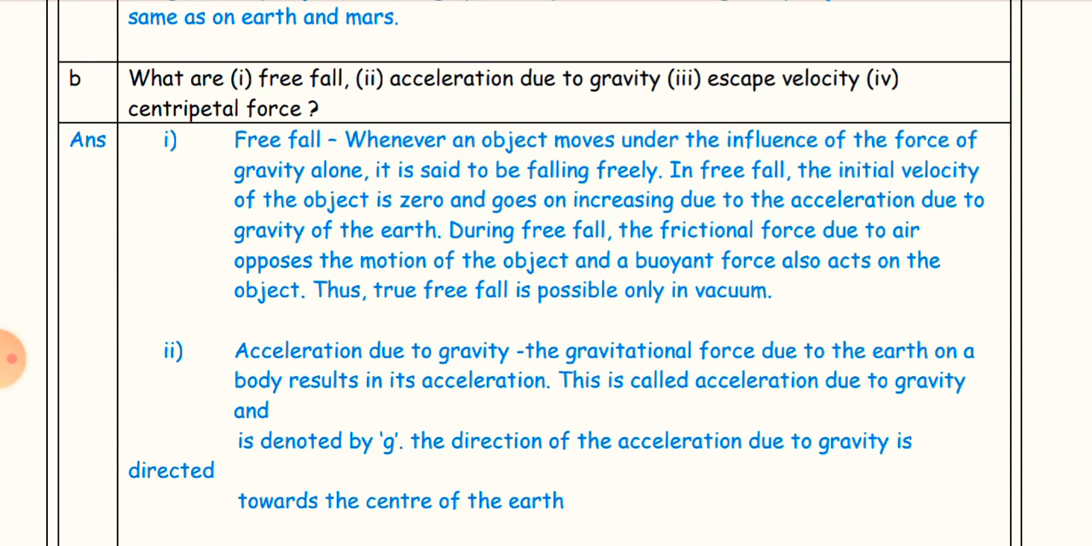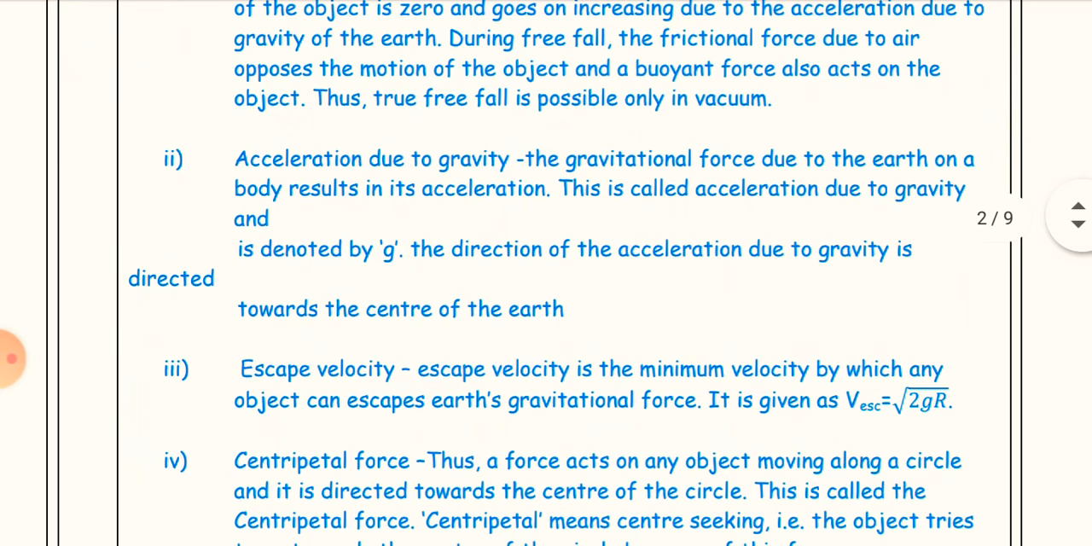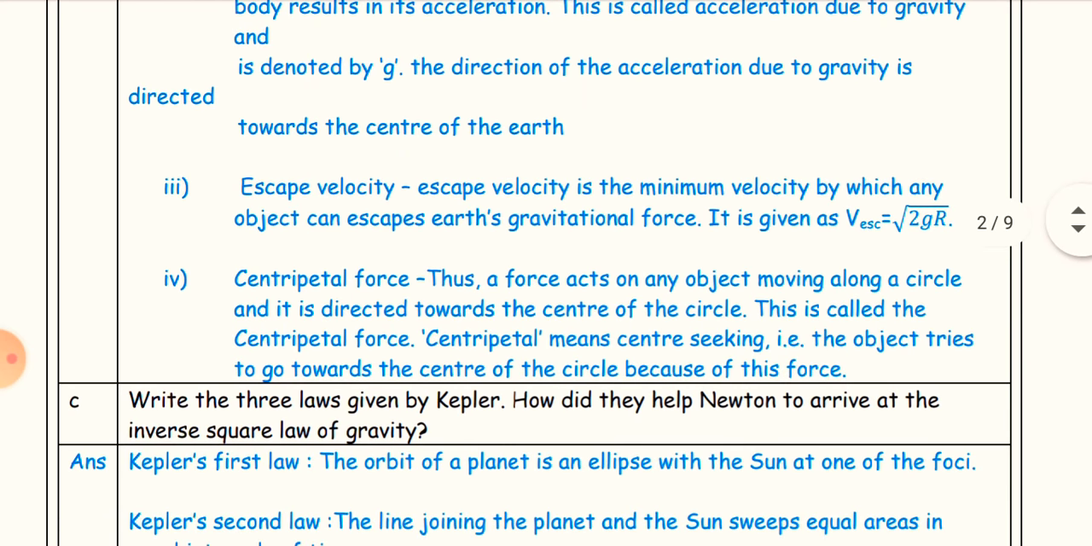Second, acceleration due to gravity. The gravitational force due to the earth on a body results in its acceleration. This is called acceleration due to gravity and is denoted by g. The direction of acceleration due to gravity is towards the center of the earth. Third, escape velocity. Escape velocity is the minimum velocity by which any object can escape Earth's gravitational force. It is given as v_escape = √(2gR).